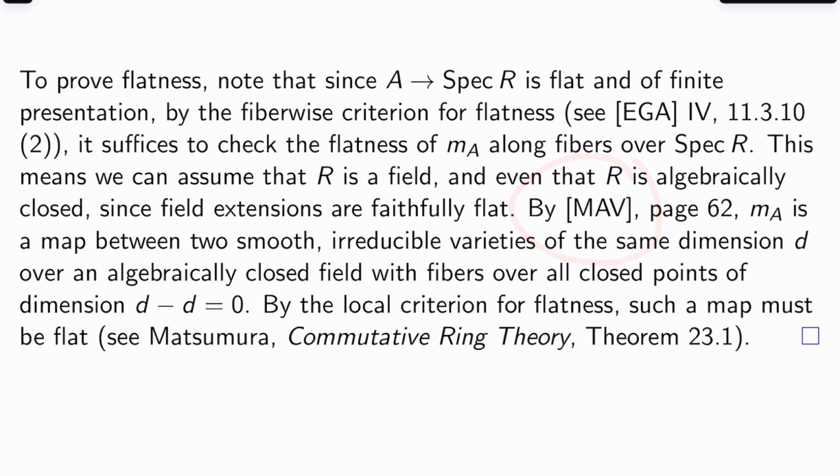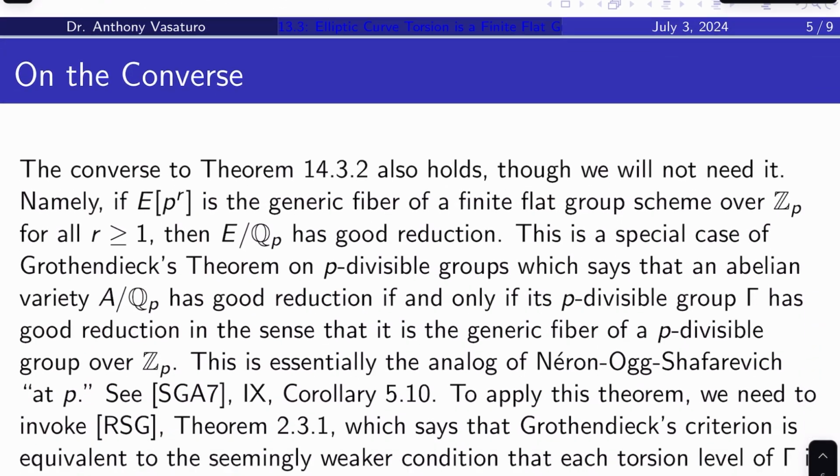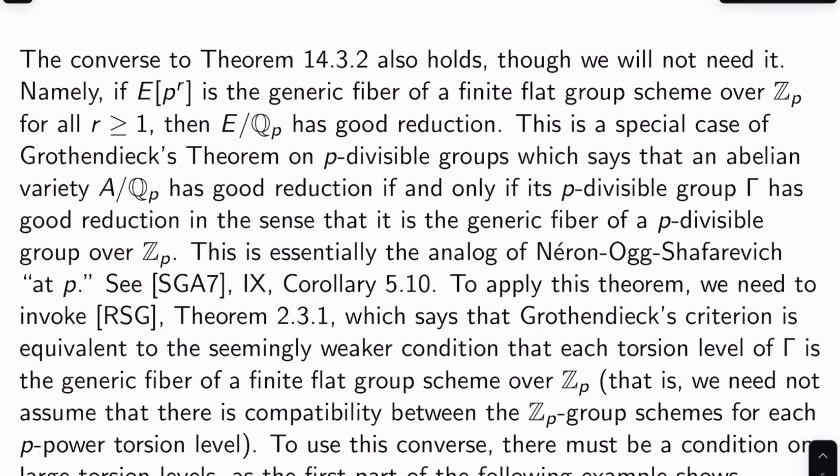By Mumford, Abelian Varieties, page 62, m_A is a map between two smooth irreducible varieties of the same dimension d over an algebraically closed field, with fibers over all closed points of dimension d minus d equals 0. So by the local criterion for flatness, such a map must be flat. You can see Matsumura, Commutative Ring Theory, theorem 23.1 for that. Okay, so we proved the theorem.